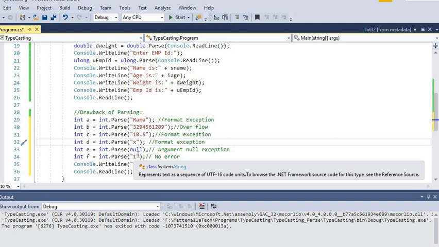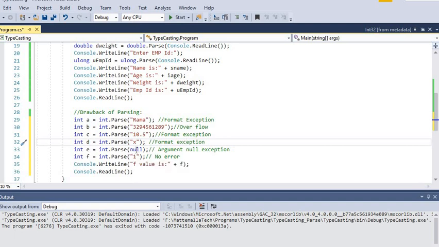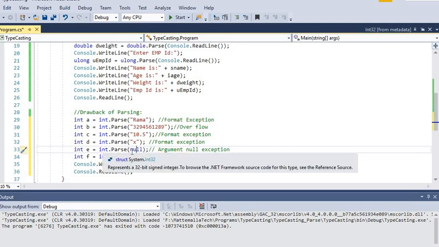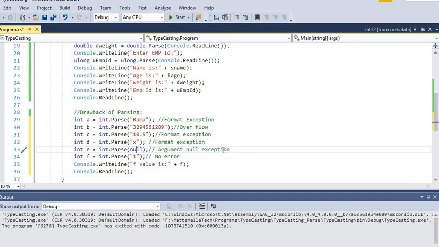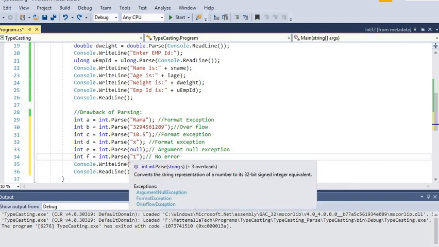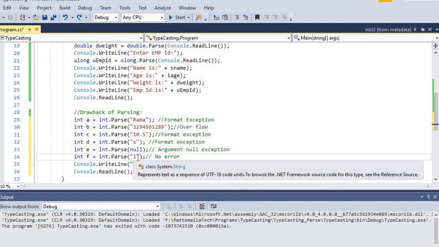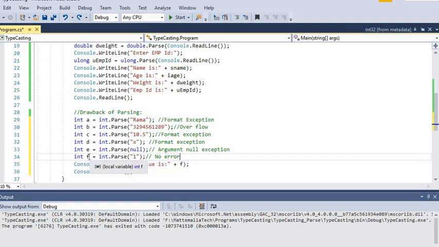The next one is parsing null. Null is a keyword. When null is parsed into a data type, an argument null exception error will occur. That is another drawback. The last one is parsing numeric 1. The 1 is in string format, and we convert it into int using the parse method.